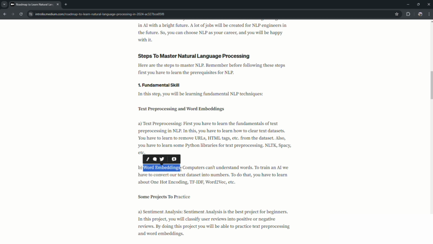To train an AI, you will require numbers, and text are not numbers. So first of all, you have to convert text into vectors, and to convert into vectors, you have to do word embeddings. So there are many techniques like one-hot encoding, TF-IDF, Word2Vec, and GloVe, and like that. There are many techniques that you can use.